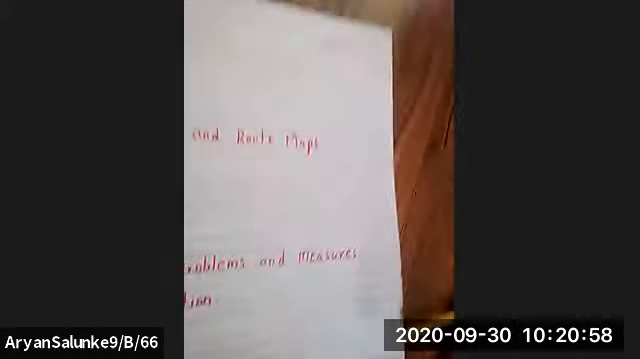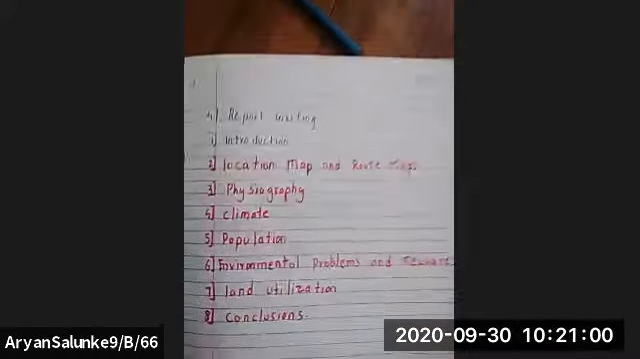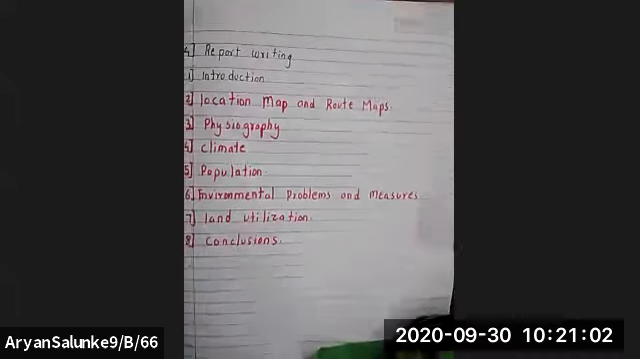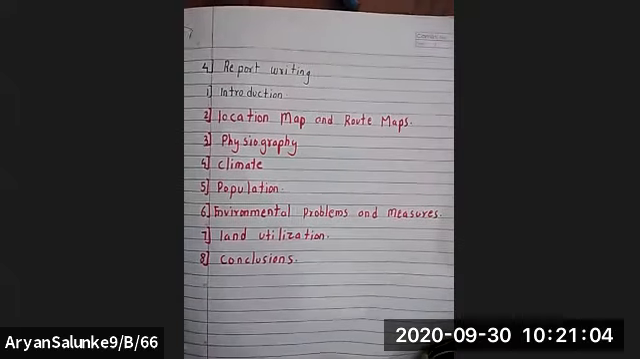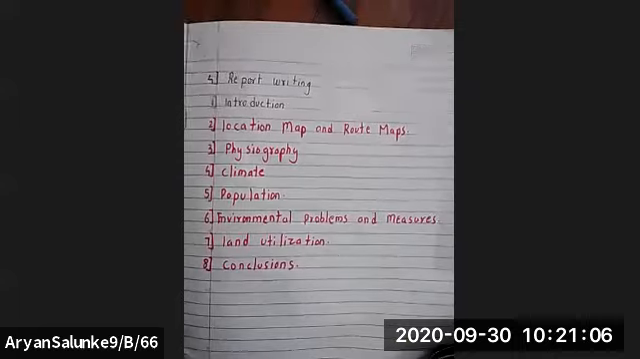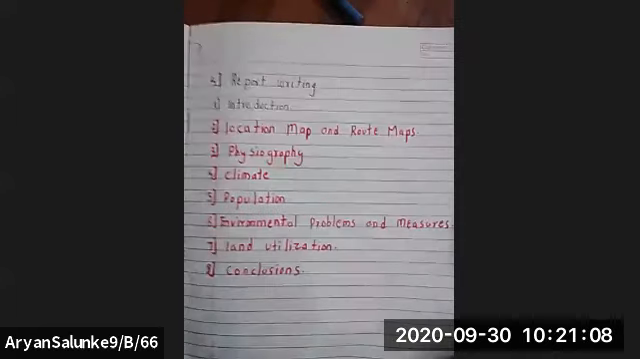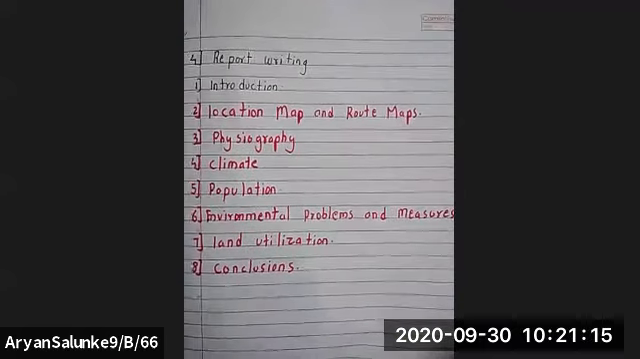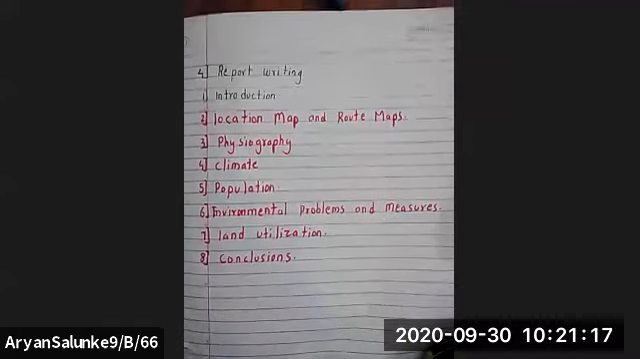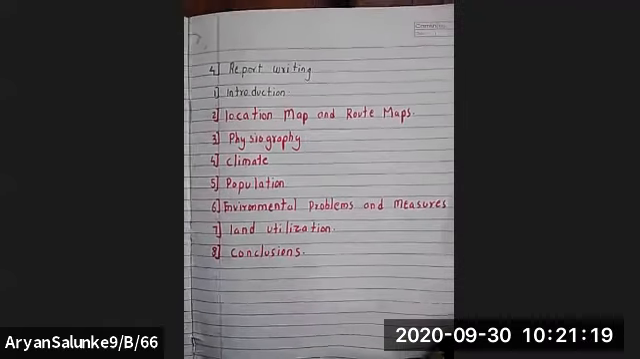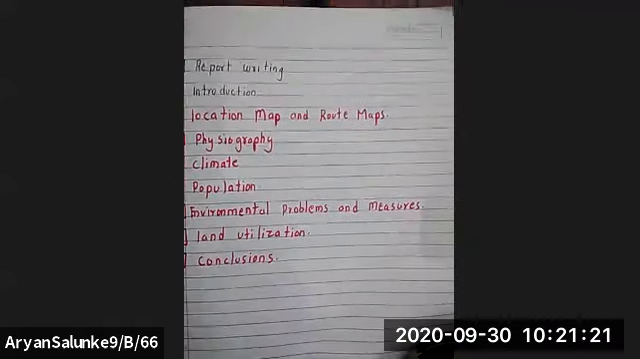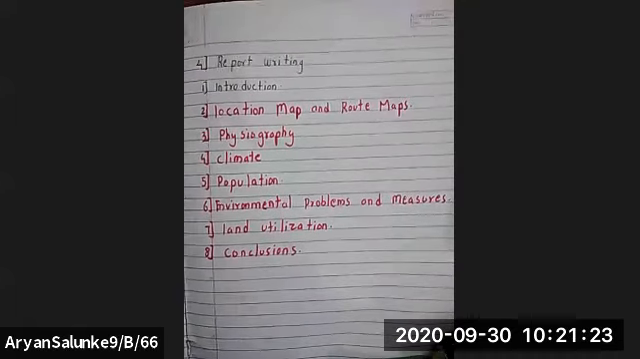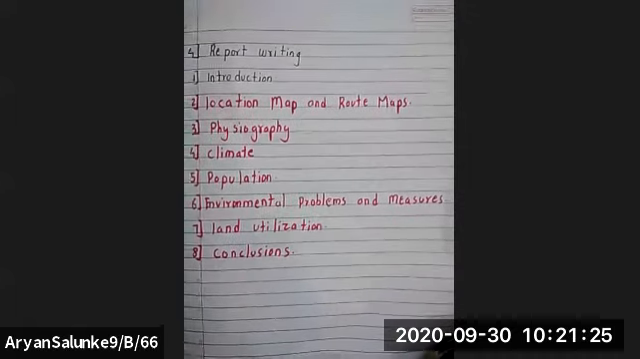And the last one is report writing. A field report should be written on the basis of information obtained from the field visit. Use the following issues to make a report. First, introduction. Second, location map and route map. Third, physiography. Fourth, climate. Fifth, population. Sixth, environmental problems and measures. Seventh, land utilization. Eighth, conclusions.